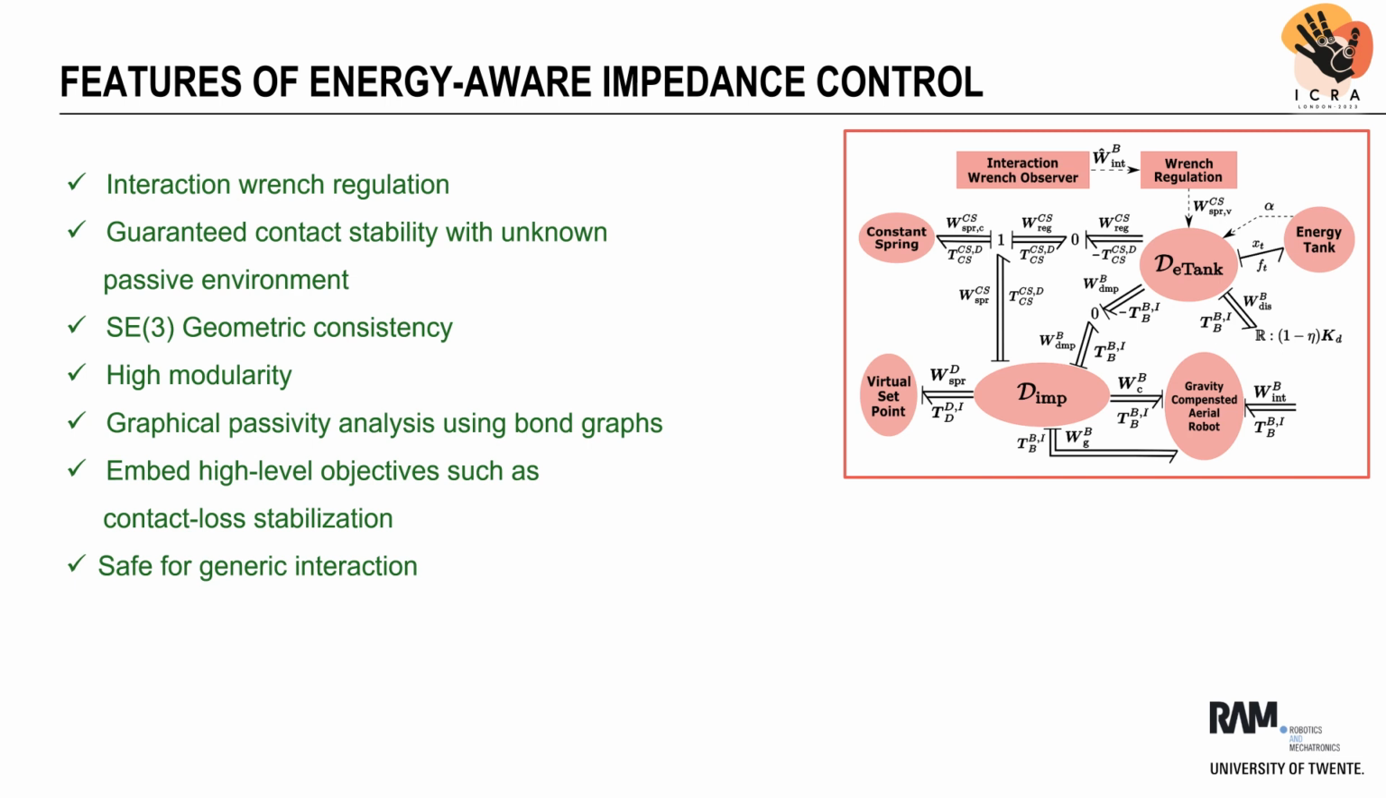So, our energy-aware impedance control methodology allows the regulation of the interaction wrench while guaranteeing the contact stability with any passive environment. It is also geometrically consistent with the structure of SE(3), the special Euclidean group. It also has the benefit of being modular, which allows upgrading the stiffness adaptive law or the wrench observer for performance enhancement. Furthermore, by exploiting bond graphs, we can conduct the closed-loop system passivity analysis just by inspection, avoiding lengthy analytical calculations. On top of that, energy tanks allow the energy flow within the system to be observed and used for embedding high-level control objectives.